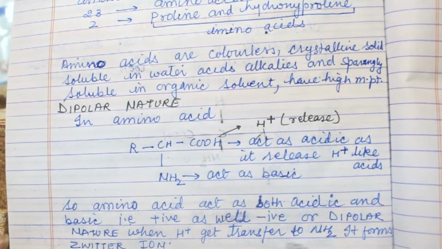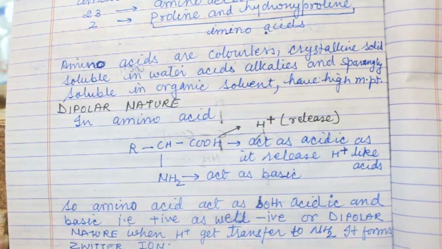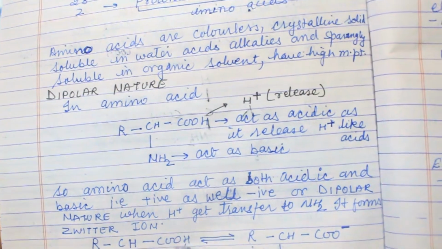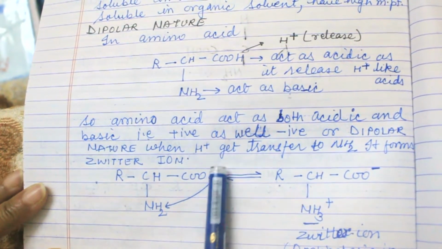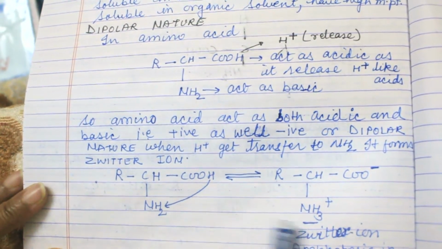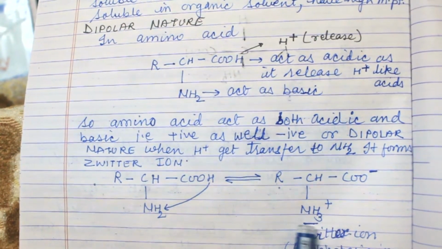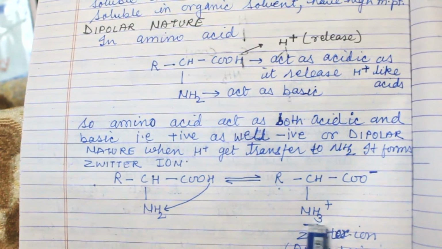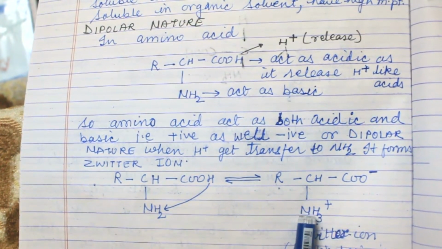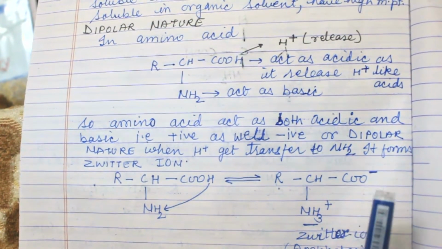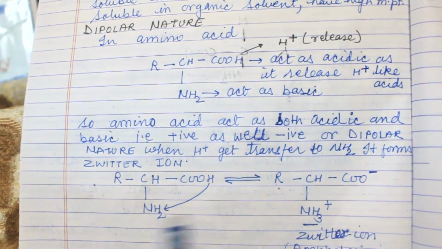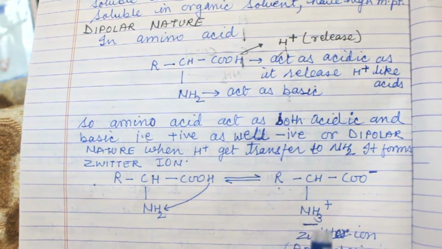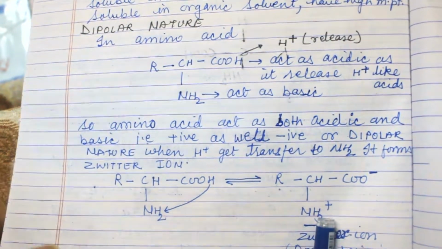When H gets transferred to NH2, it forms a zwitter ion. Such like with this H, when it gets transferred to NH2, then this becomes a zwitter ion. See, here it is NH3 which is not balanced, that is why it shows ion, and it becomes minus because it loses one H. So this is the zwitter ion which is amphoteric in nature. Amphoteric means acting as both acid and base.